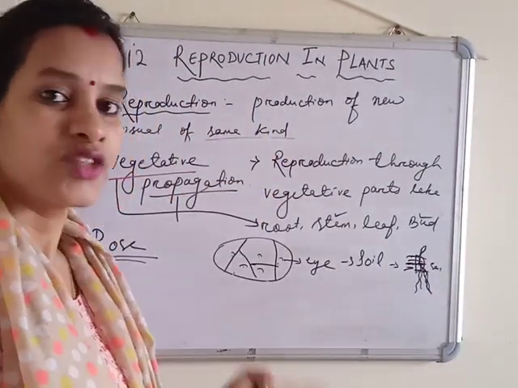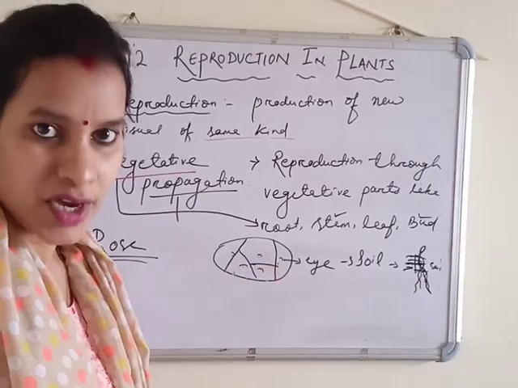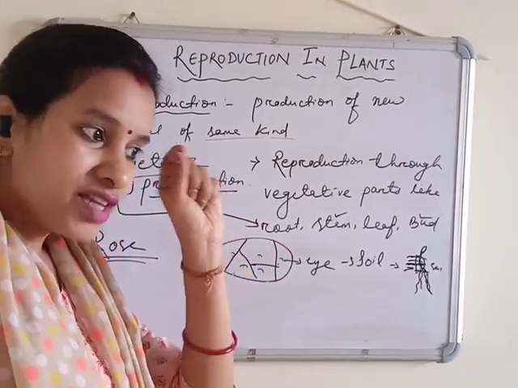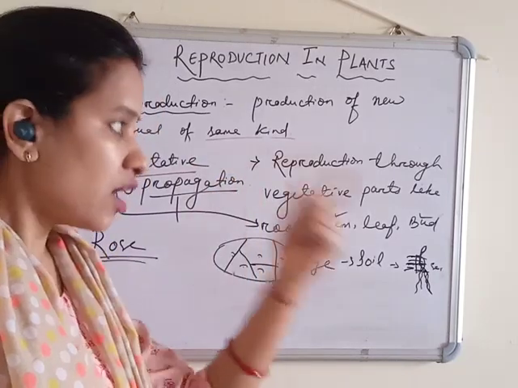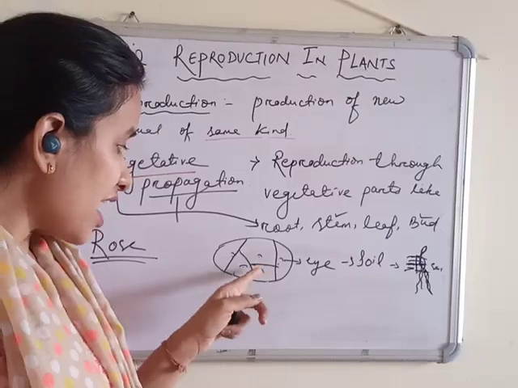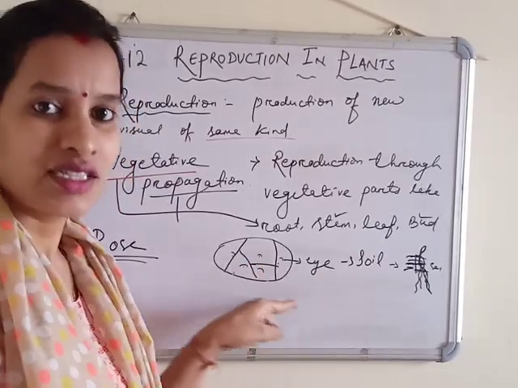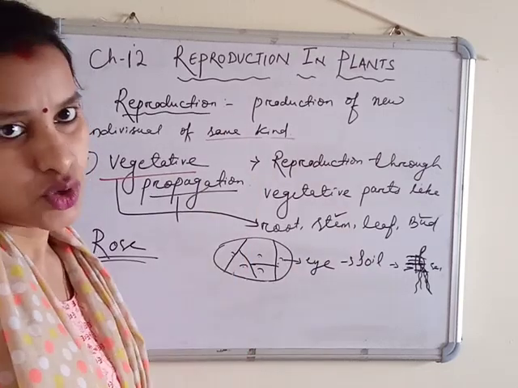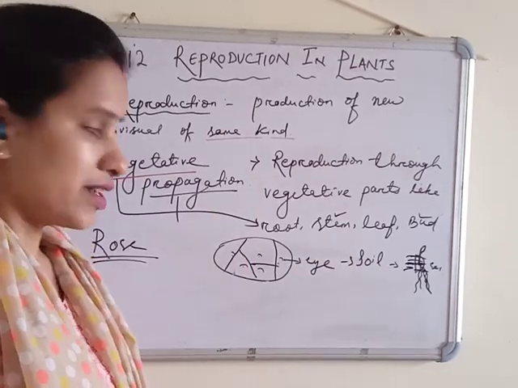The same way, ginger and turmeric also grow. They also have eyes, the scars. That scar is the node, as other plants also have nodes on the stem part. This is the stem, so this eye is actually the node of the stem. From this node only, new roots and new shoots grow and become a new plant.